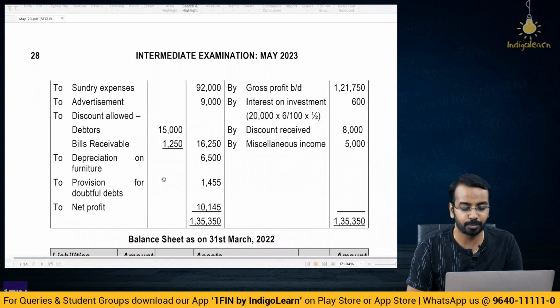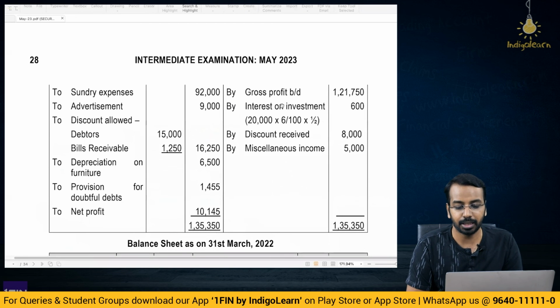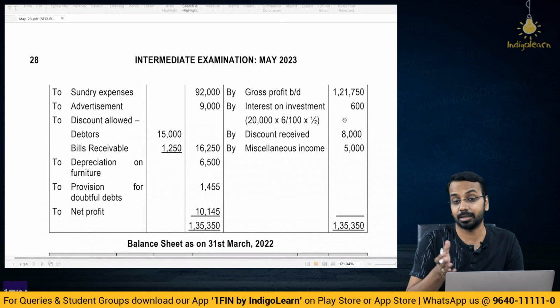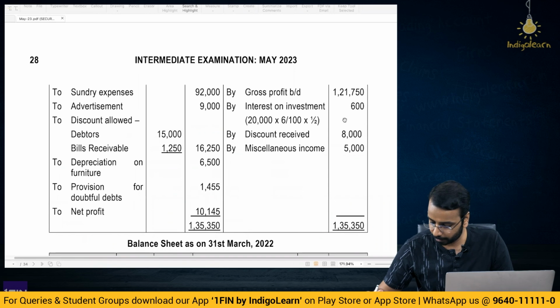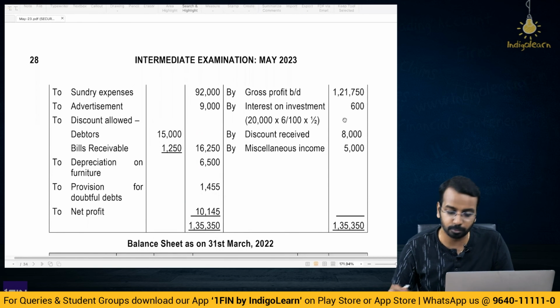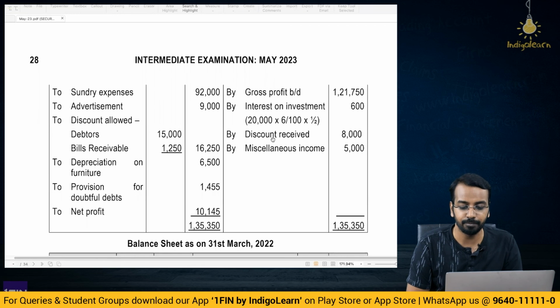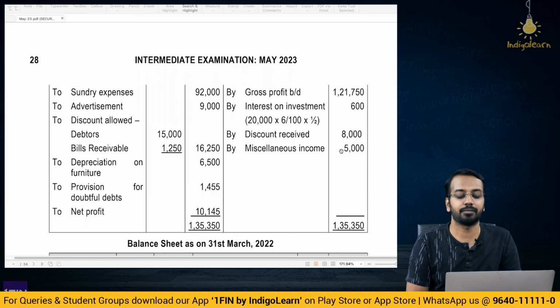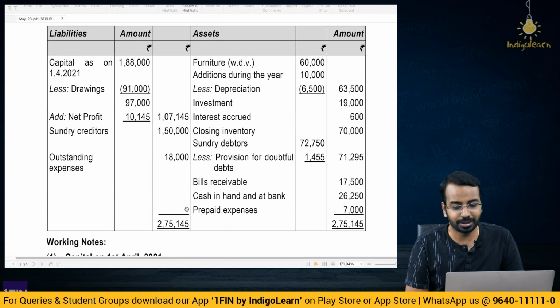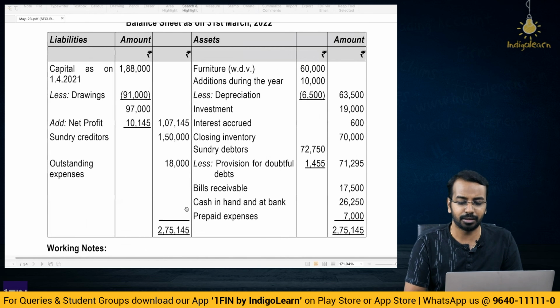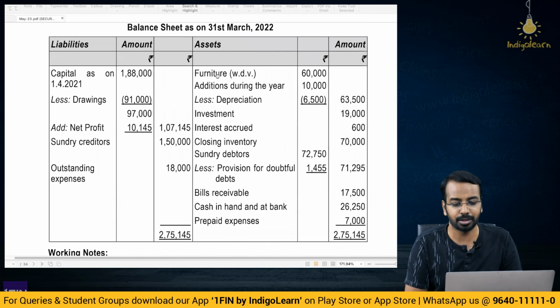Provision for doubtful debts 2% given in the question. Then interest on investment purchased halfway through the year, on 1st of October. So 6 months interest is accrued here. Discount received 8,000 and other income 5,000. You will get the net profit. And with that, you can easily prepare the balance sheet.